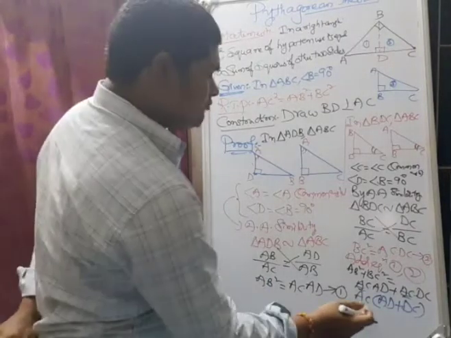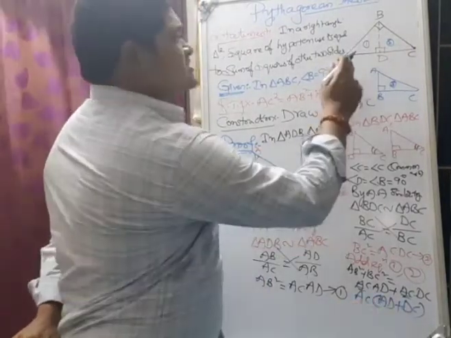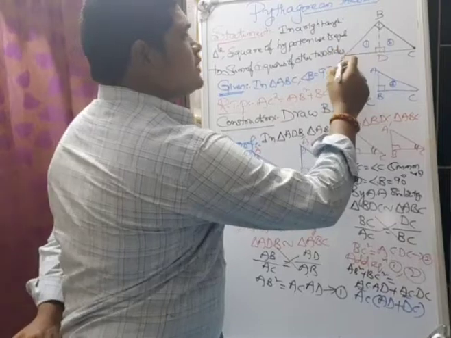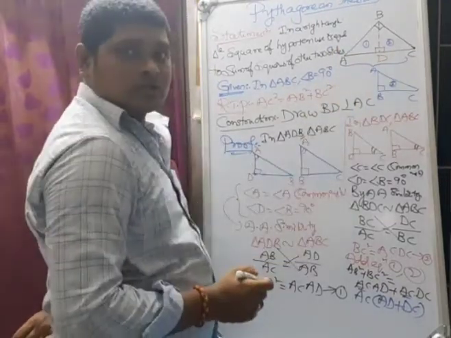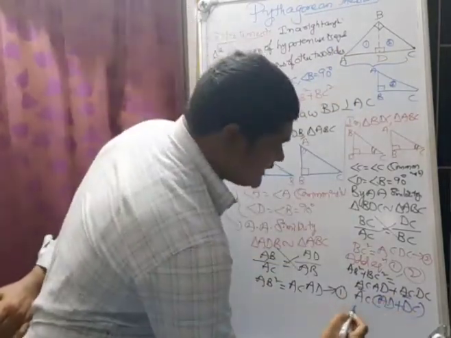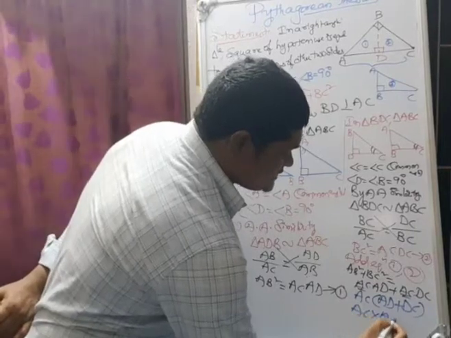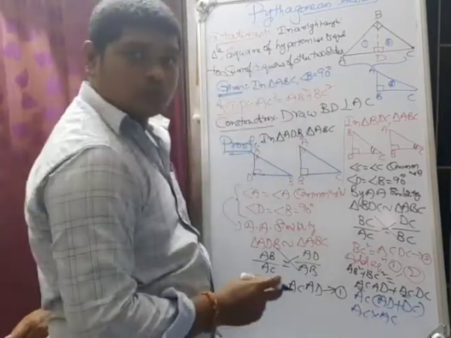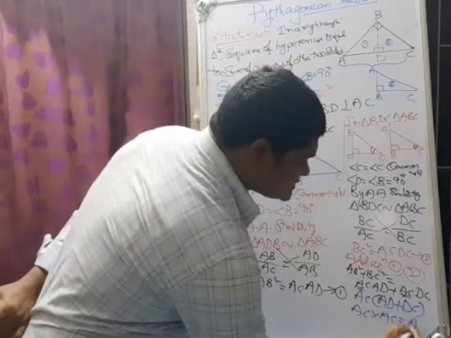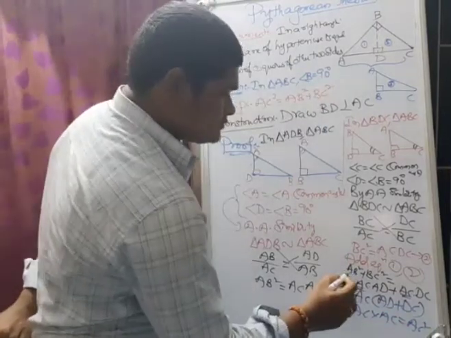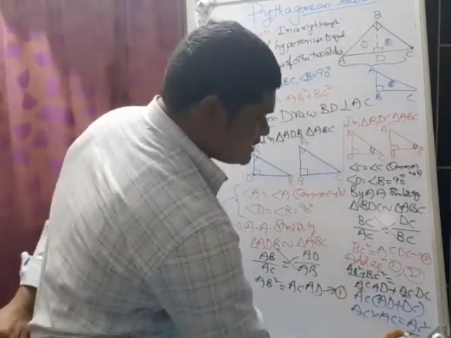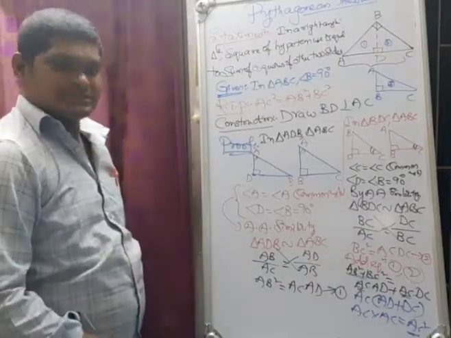Observe in the diagram, what is AD plus DC? This is AD plus DC, which means total we get AC. Now in the place of AD plus DC we write AC. That means AC into AC, which is equal to AC square. Now AB square plus BC square is equal to AC square.